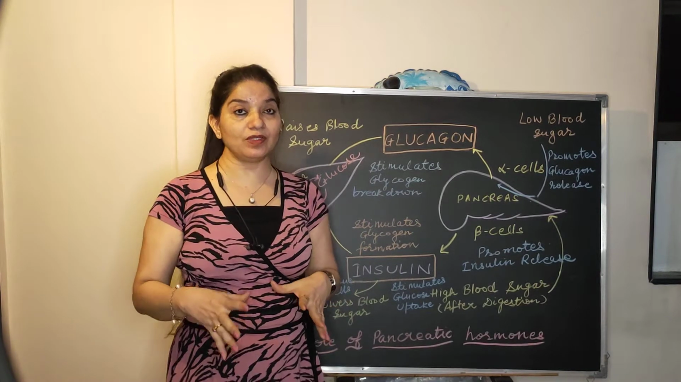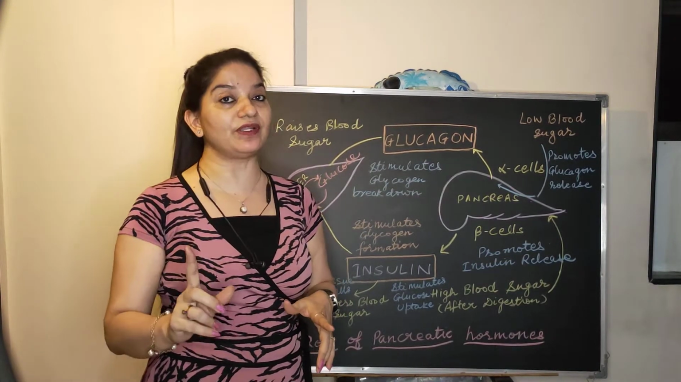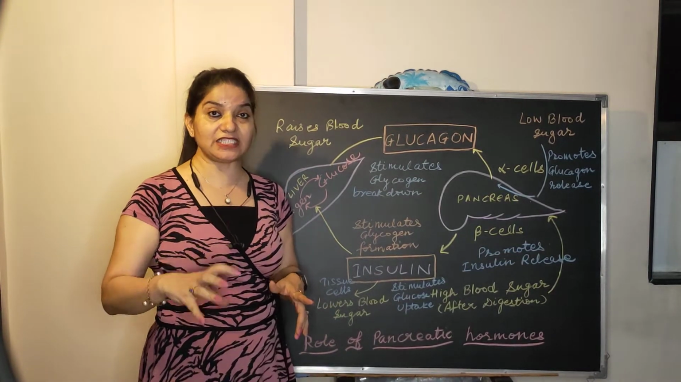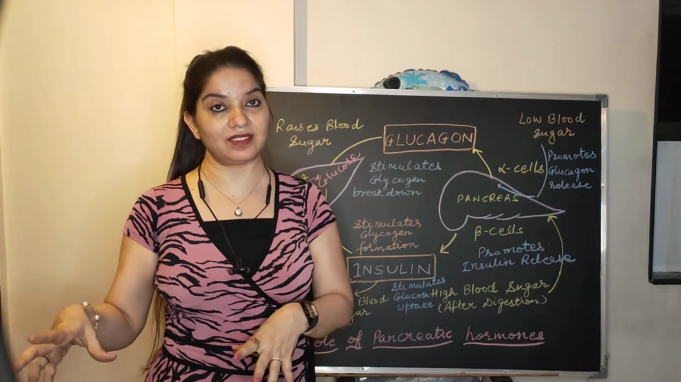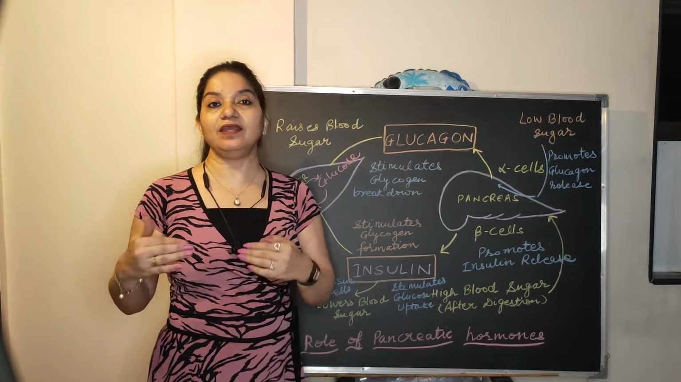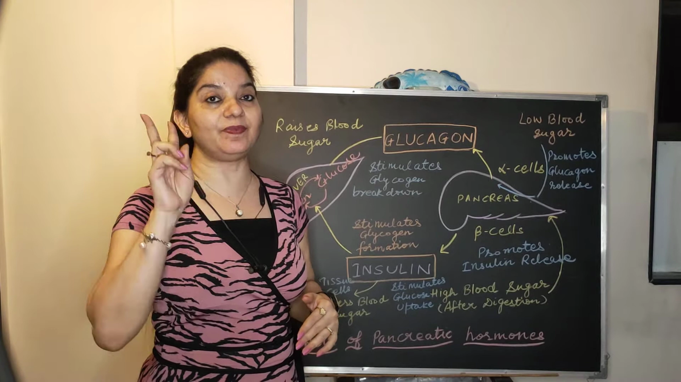Insulin is a hormone which is secreted by the beta cells. Very important question for one marker. Insulin is a hormone secreted by the beta cells of islets of Langerhans. So what does insulin do? It checks the blood sugar level in our body. And how does it check? It checks by two principal ways.